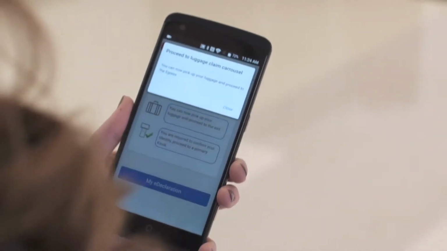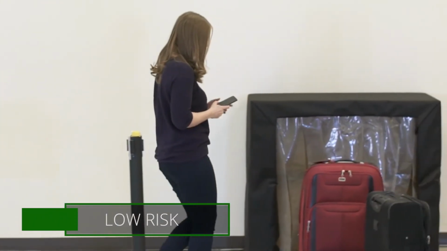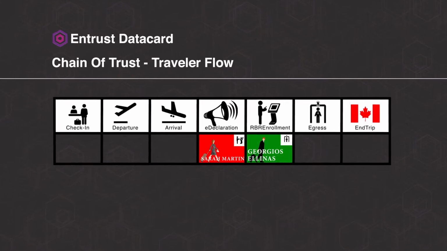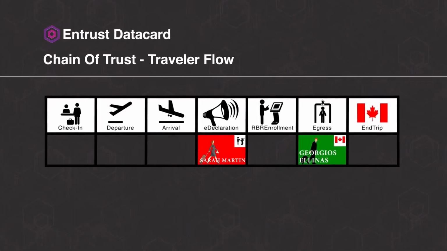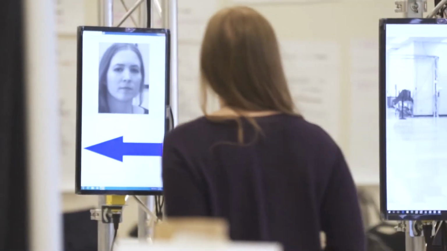Once the traveler has arrived in Canada, she starts moving through the border clearance process. Continuous risk assessment informs the traveler of their next step. The orchestrator architecture is designed for interaction and collaboration. So it allows multiple parties to collaborate at border control, and it provides a continuous output, a continuous indication of the status of travelers through that process. The traveler walks through facial recognition corridors, which identify and direct her to the right border processing zone. Face was chosen as the identity token because it is fast, accurate, and convenient.